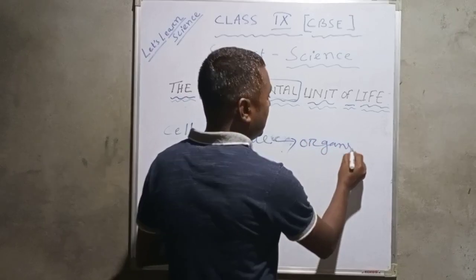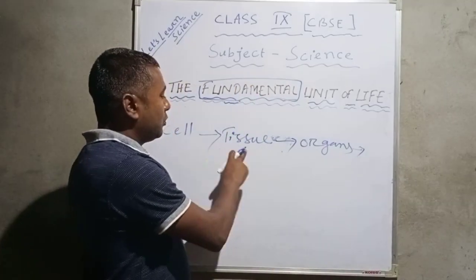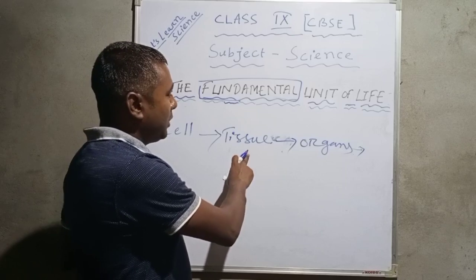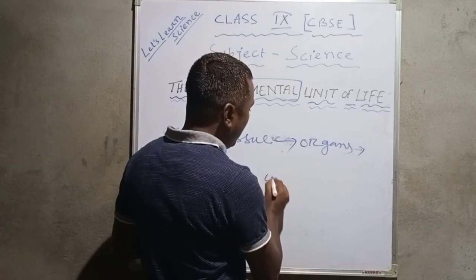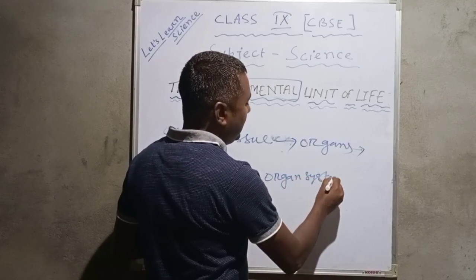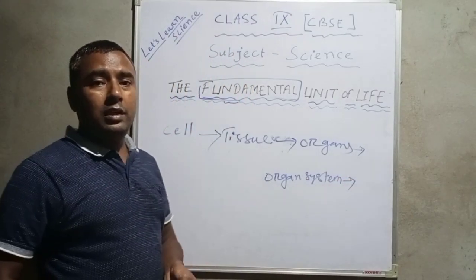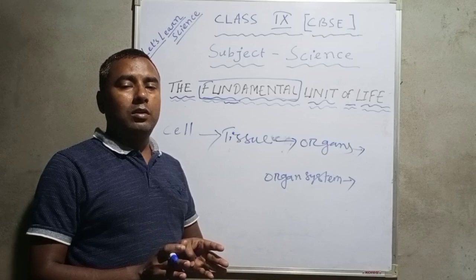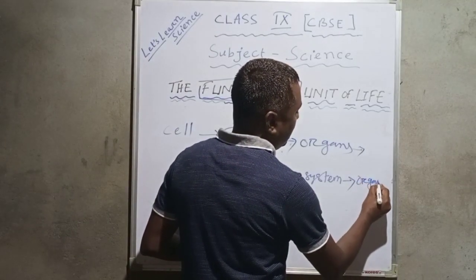Many organs. I will write this one. So many cells combine together to form what? Tissue. Many tissues combine together to form organs. Many organs combine together to form what? Organ system. And many organ systems combine together and give the whole organism. We have got the organism.